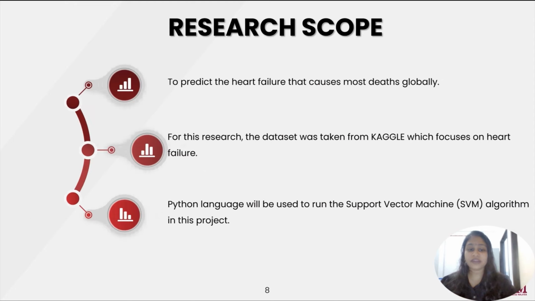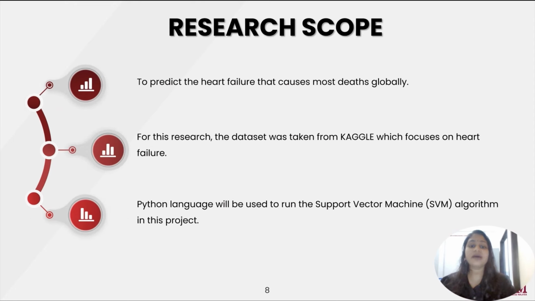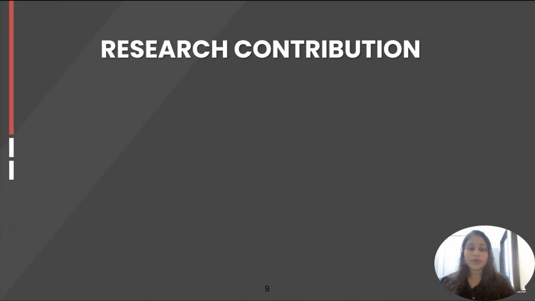The scope of the research will be to predict the heart failure that causes most death globally. Not only that, for this research, the dataset was taken from Kaggle, which focuses on heart failure. Lastly, Python language will be used to run the support vector machine algorithm in this project. Now we will look into the research contribution.